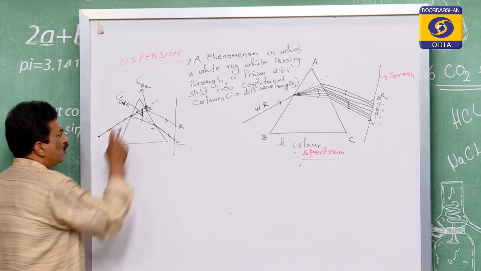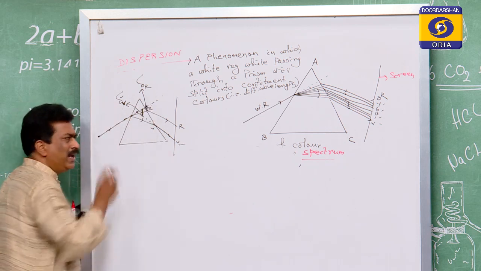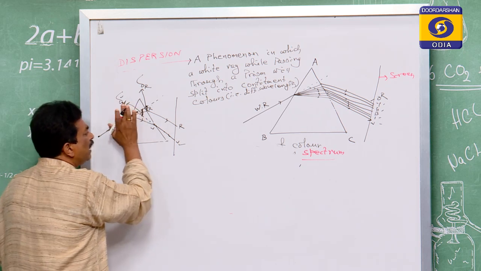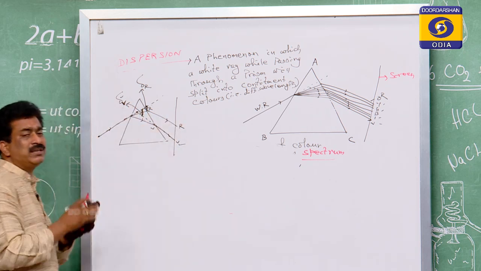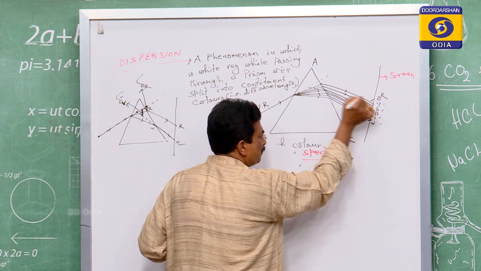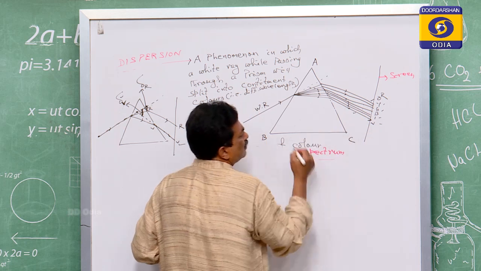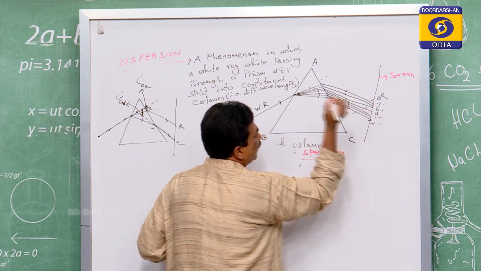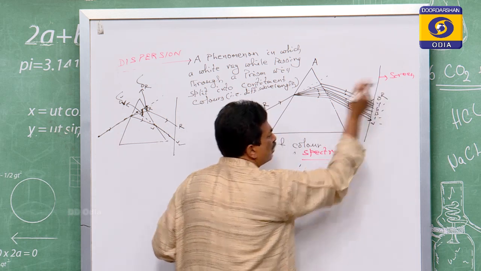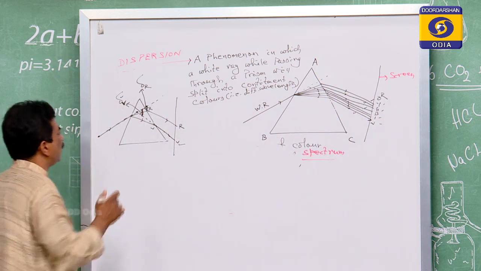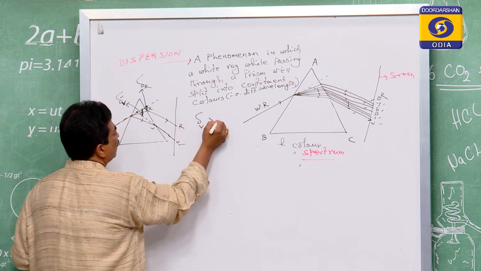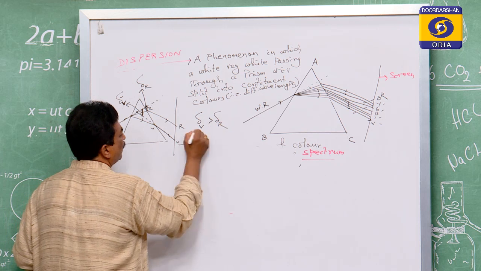So from the diagram it is clear that this angle is greater than this angle. When the angles are different, it indicates that this ray, while it splits, also goes in a different way. Therefore these are different ways: the angle of inclination of the violet, the green, the orange or the red are not equal. So this shows that del V is greater than del R.